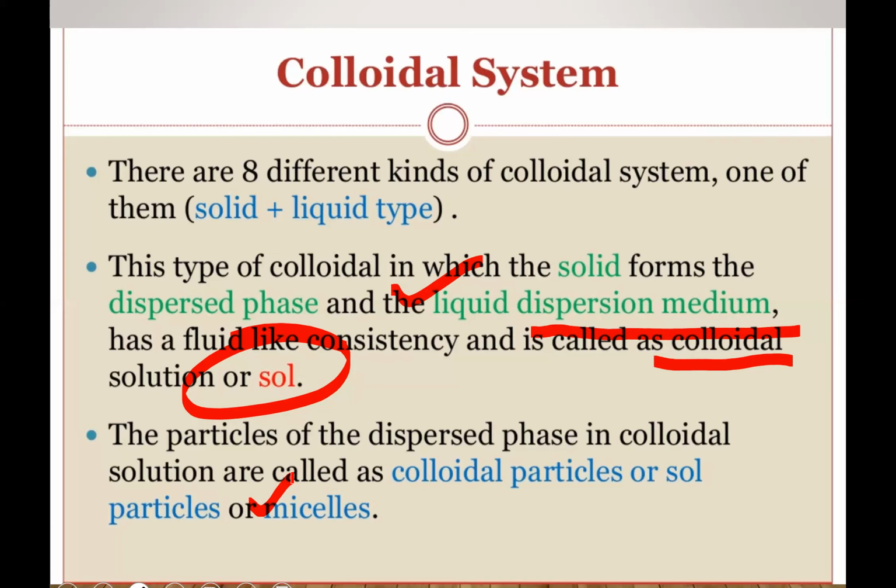So the particles of dispersed phase are also known as colloidal particles, sol particles, or micelles. Micelle is a very important term which you will study in the next class. Micelle is related to soap, and we will study how soap solution forms. For now you have to know that colloidal particles are also known as micelles, right?